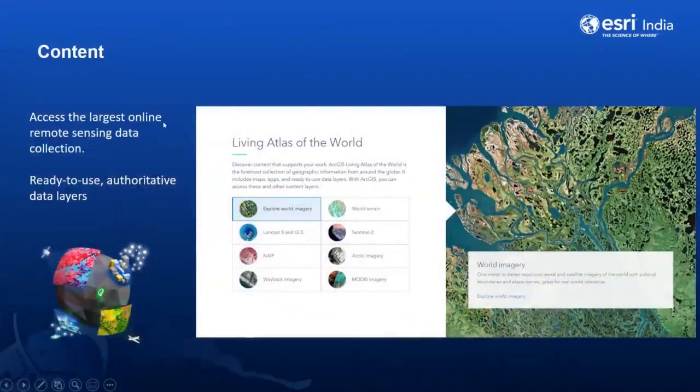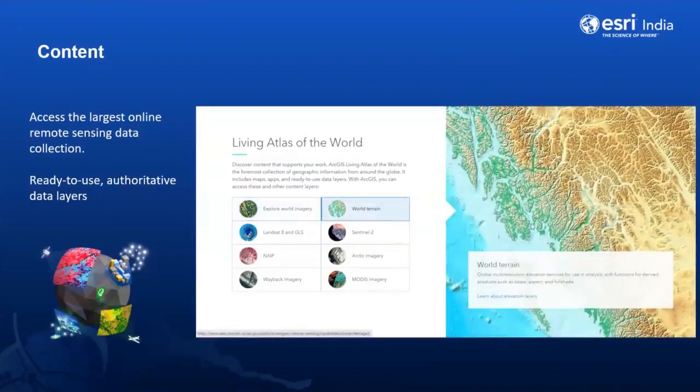ArcGIS Pro offers access to the largest online remote sensing data collection called Living Atlas of the World, which offers you ready-to-use authoritative data layers. And even though these datasets are available for the whole world, we will be specifically discussing the India-specific data here. So under the world imagery category, 1 meter or better resolution satellite imageries are available as base maps for using in connected systems, and